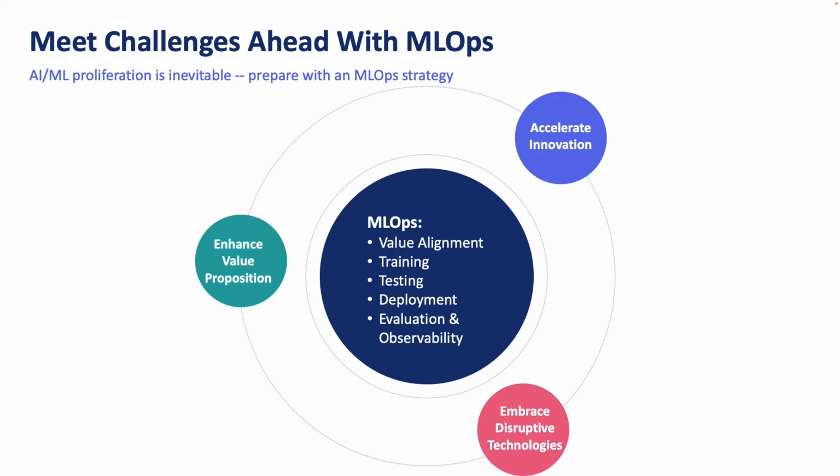ChatGPT, for example, poses an existential threat to user-generated content because it can generate a product review that looks really real automatically. But with MLOps, and since we have our proper value metrics set up, we can measure exactly how much a new disruptive technology can impact our bottom line right away.